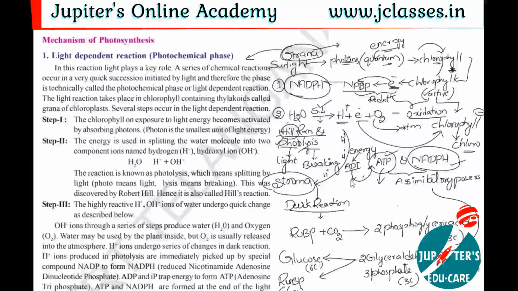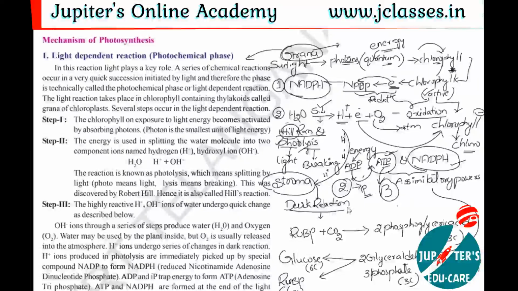ADP means adenosine diphosphate, which means only two phosphates are present. Here energy is stored in the form of phosphate. These two phosphates convert into three phosphates. Then it turns into ATP, adenosine triphosphate. How does it become adenosine triphosphate? The energy which is released by the movement of protons from grana to stroma is utilized by this ADP and it turns into ATP. Here this ATP and NADPH are the powers or products of the light reactions.